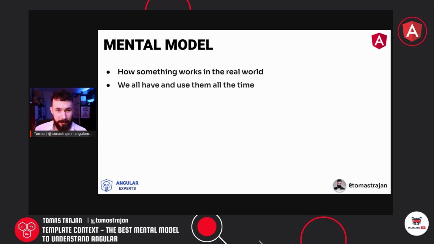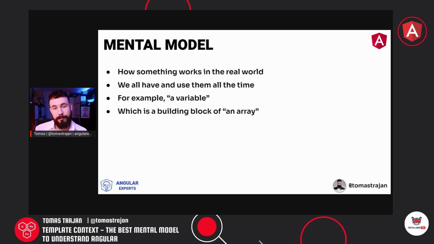And something like this also works in programming, right? So basically all of us have and use many mental models, and we are using them all the time. A very cool example from the programming or software engineering world can be something like a variable. With the variable, we know it's kind of like a box where we can store some kind of value, and this value might or might not change based on the type of variable. So it's already getting more complex. And then that variable can be accessed from some other parts of the program, to reference it, to read that value, right? So everybody who is doing software engineering has a mental model of a variable.